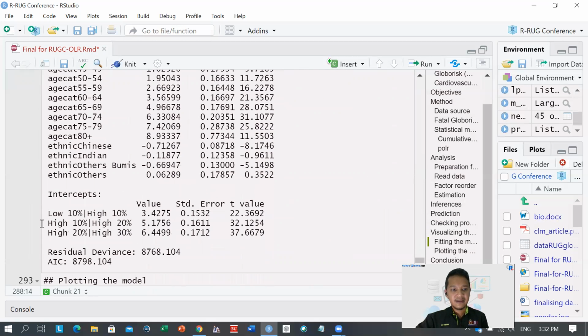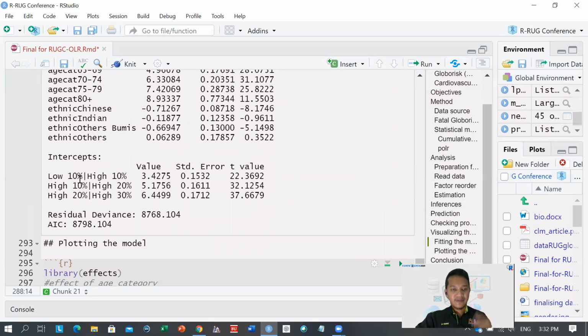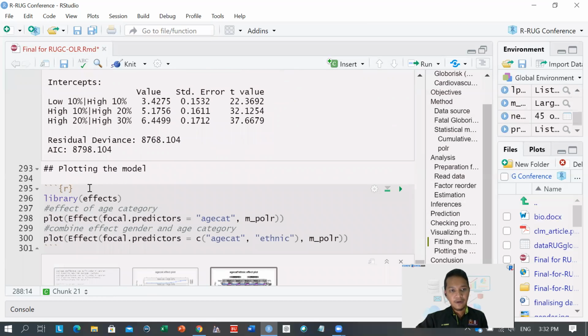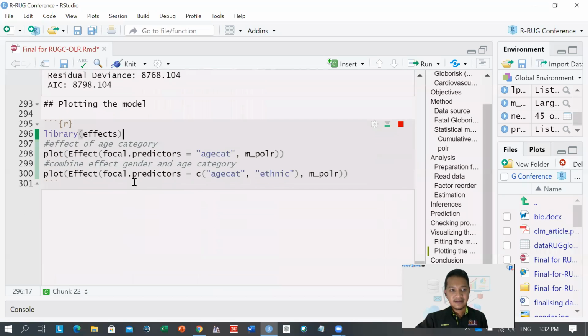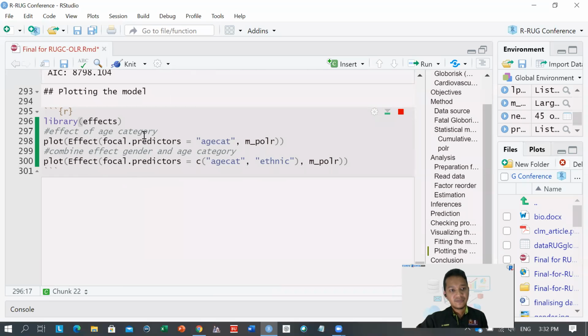Similarly, we get the coefficients and intercepts; previously, we had threshold coefficients. Now we will run the effects library and plot the model, which consists of age category only, and we will also plot the model in combination with ethnicity. Let's run the chunk.